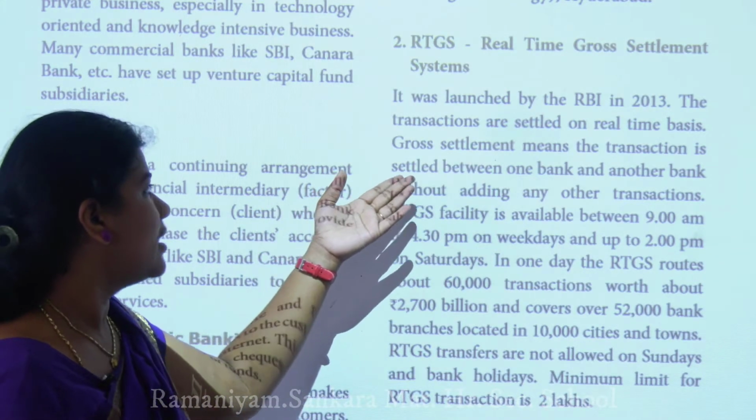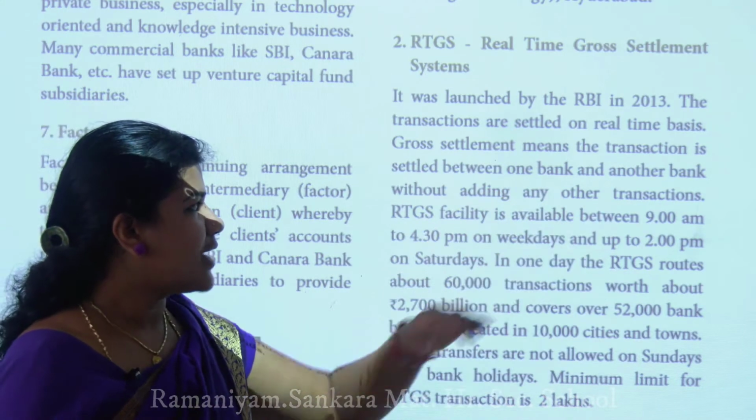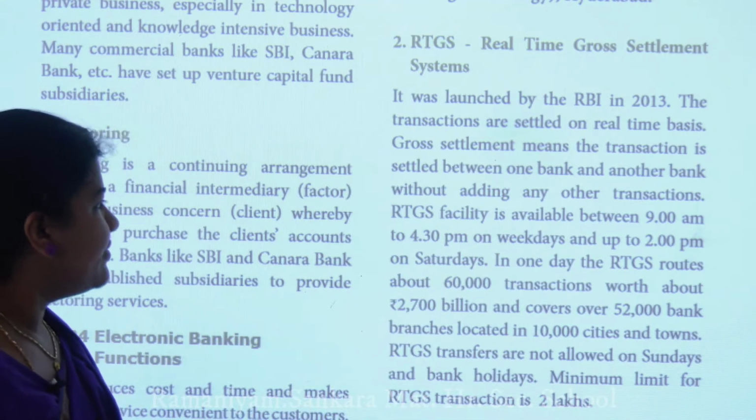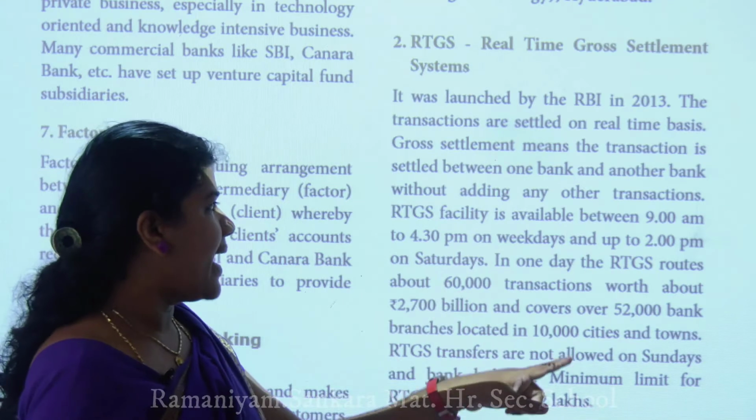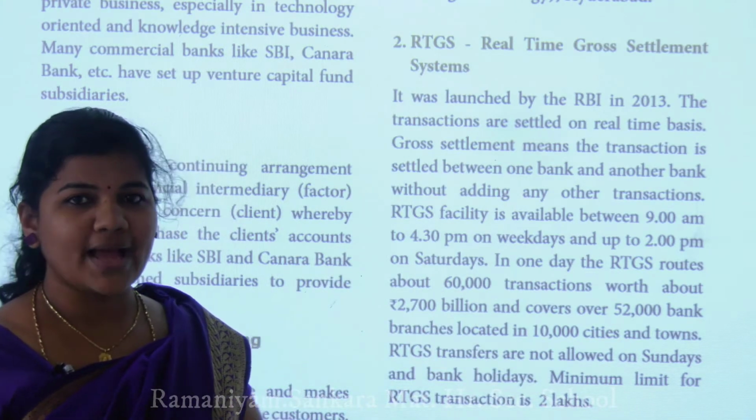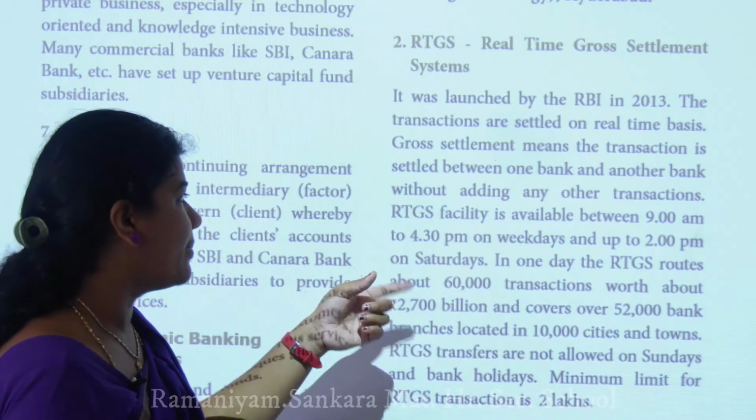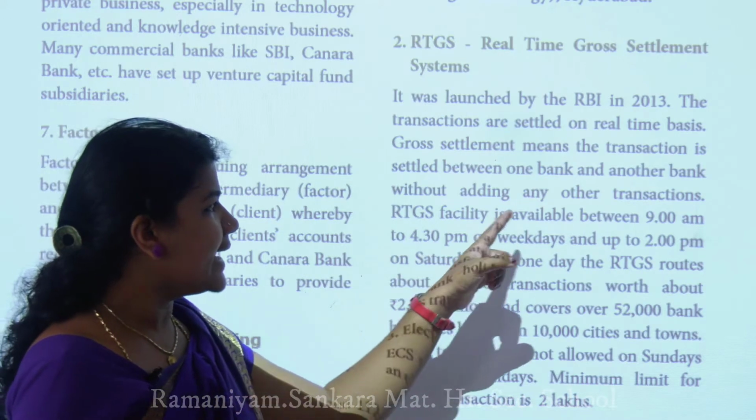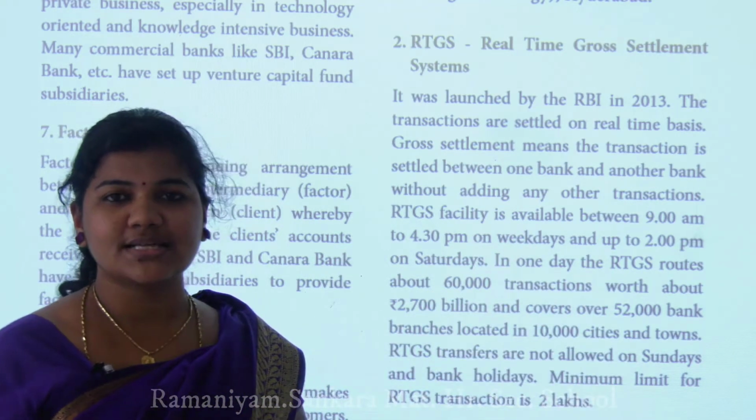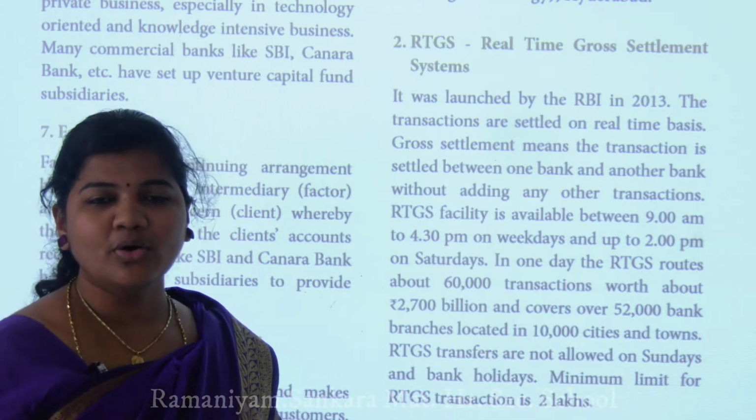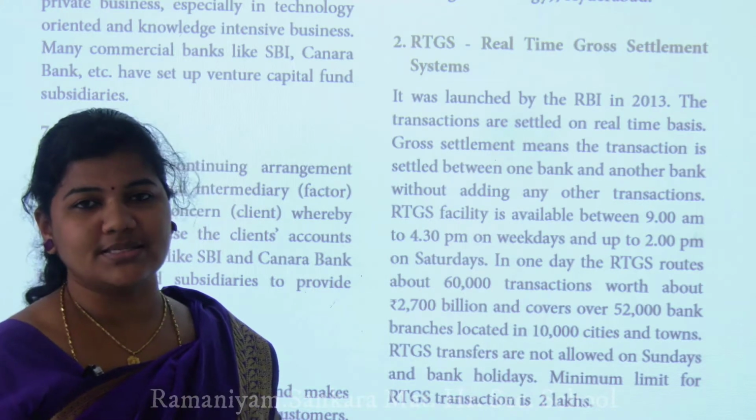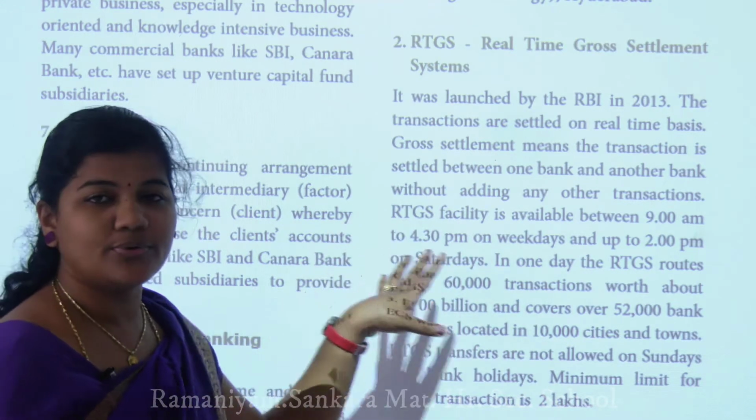Same to that, gross settlement means transactions are settled between one bank and another bank. So one bank to another bank they have to utilize and settle in that format, without adding any other transactions. Any other transactions means you don't give any amount to other persons. Okay, only that transaction they have to do here.